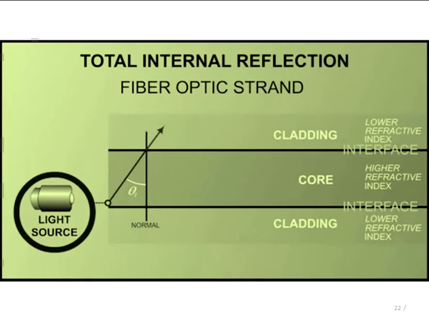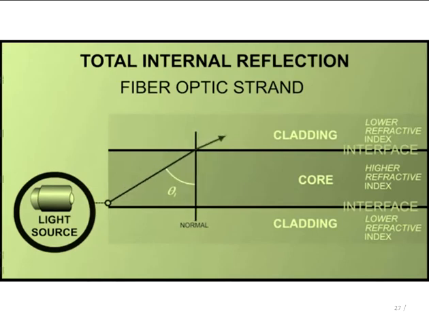Since the ray is traveling from a high refractive index to a low refractive index, the angle of refraction is more than the angle of incidence. Now consider the angle of incidence is increased slowly. Then the angle of refraction will also increase, as you can see in the given figure.